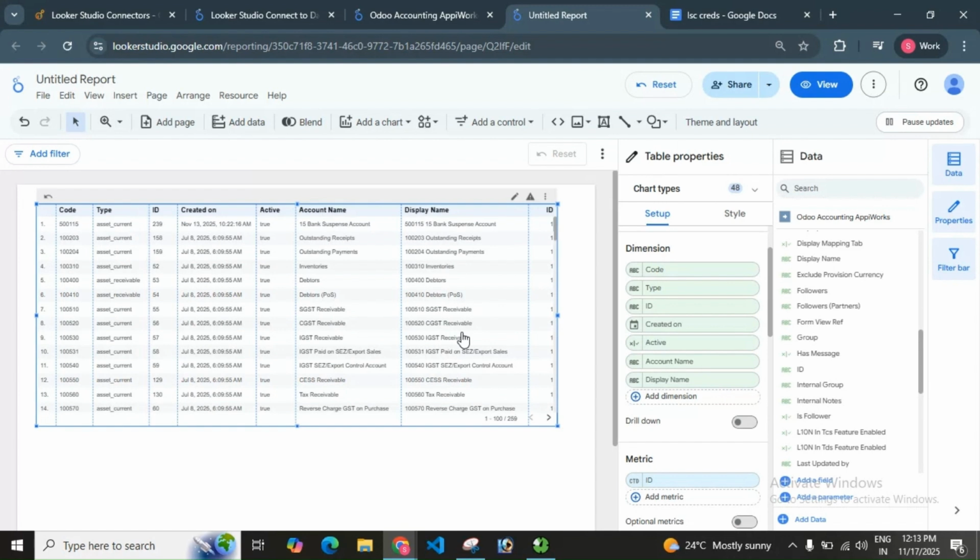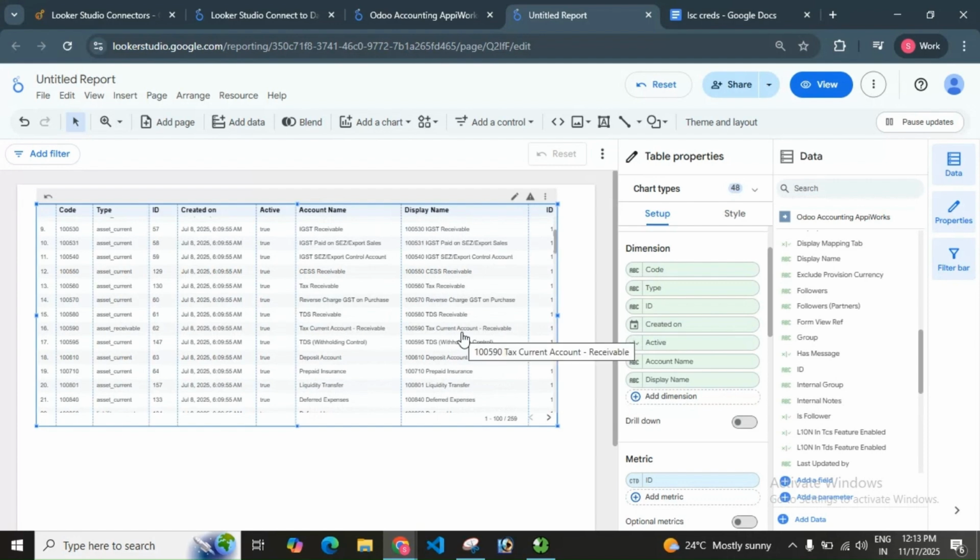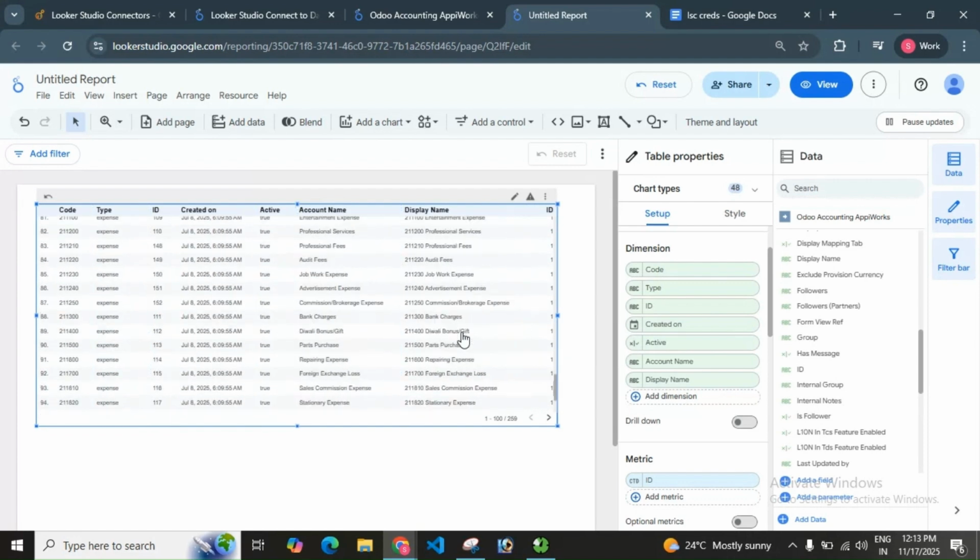With the Odoo Accounting AppiWorks Connector, you can connect to multiple accounts of Odoo Accounting and gather all data in one place. Thanks for watching the video.